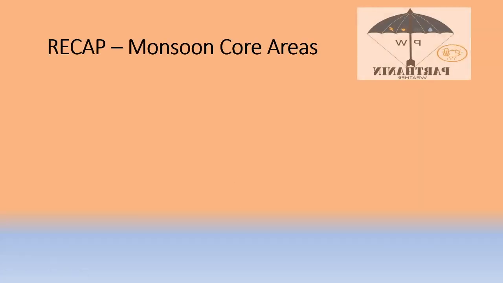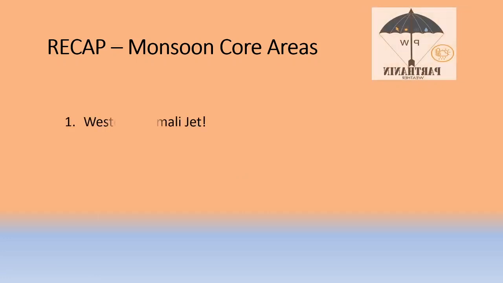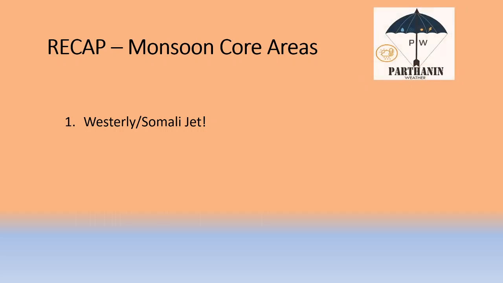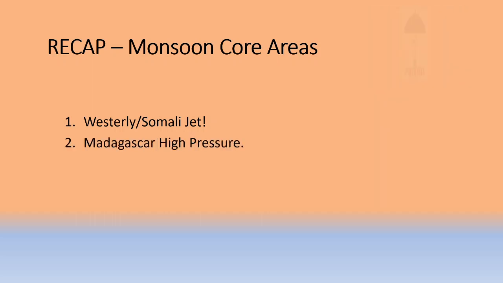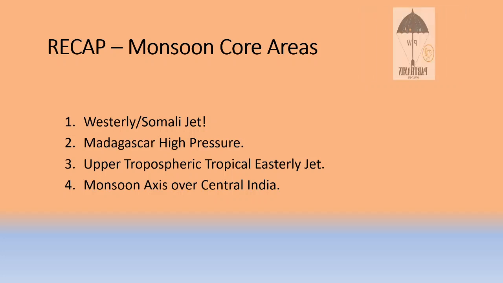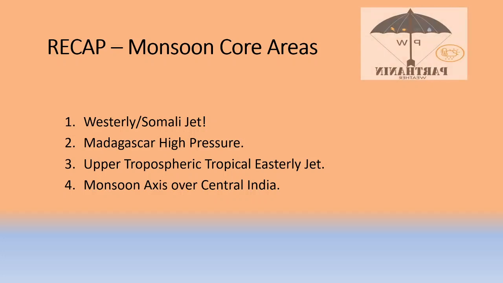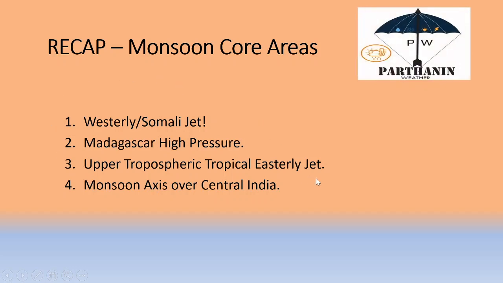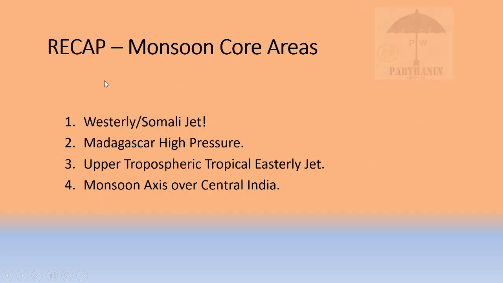Let's see the recap of what I was suggesting today. The monsoon core areas need westerly and Somali jet for rainfall. Madagascar high pressure should be strong. Upper tropospheric tropical easterly jet should be in place. And monsoon axis, we saw the white line over central India, the easterlies and westerlies meeting place, that should be over central India. So when these 4 points meet, definitely monsoon core areas will get very heavy rainfall.